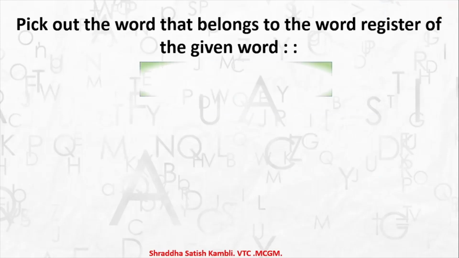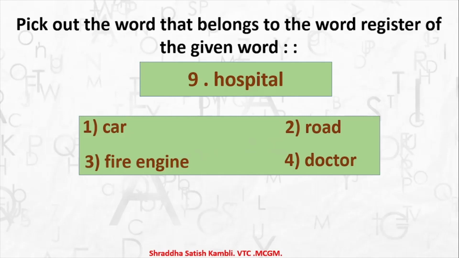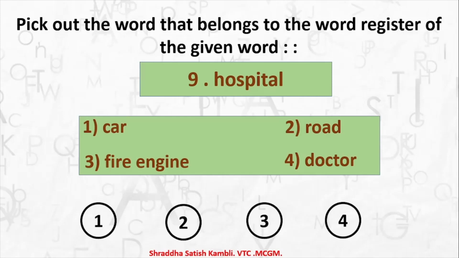Let's move on and let's do the next one. The next word is hospital. So let's see what are the words which are connected to hospital and what are the words which are not connected to hospital. So you have car as option number 1, road as option number 2, fire engine as option number 3, and doctor as option number 4. So which word belongs to hospital? Of course, option number 4, doctor. This word belongs to the word register of hospital, because in a hospital you will find doctors attending to patients.